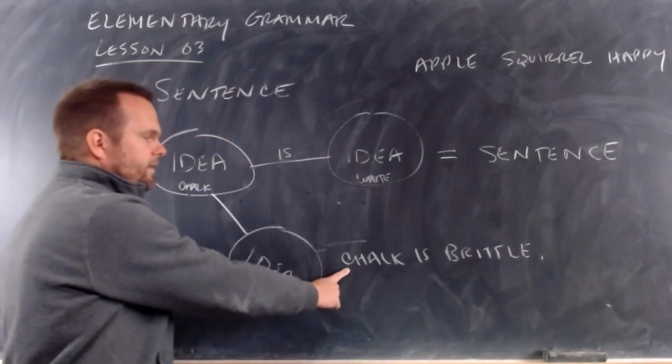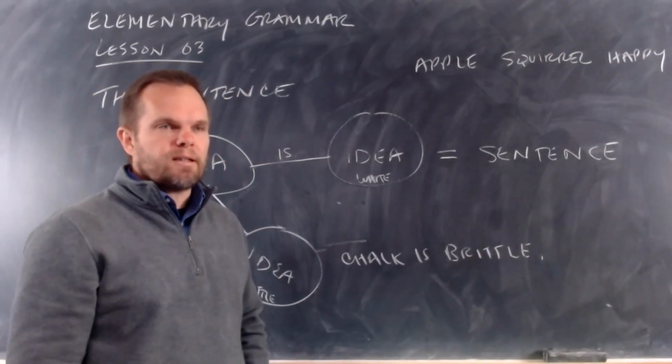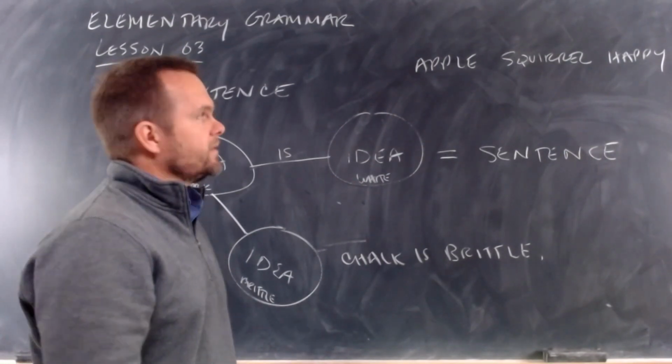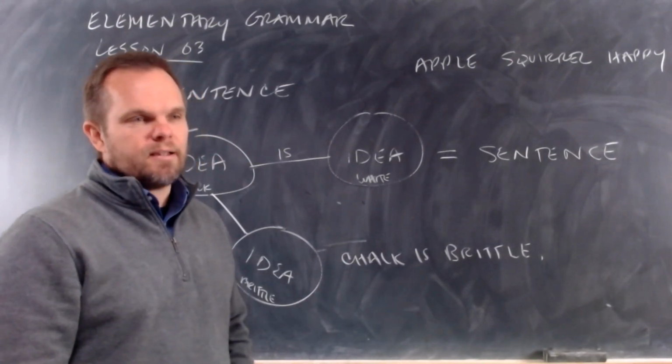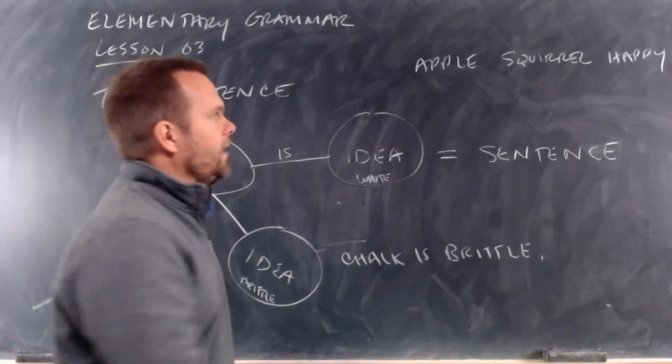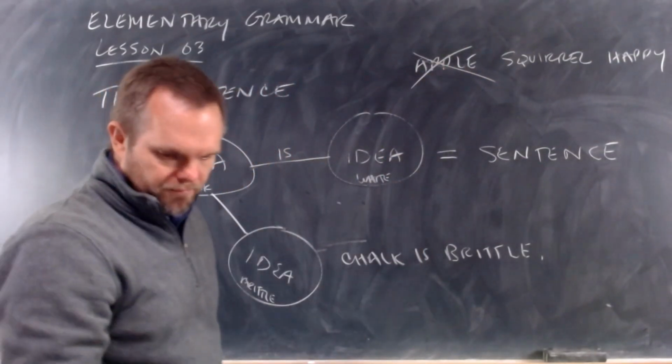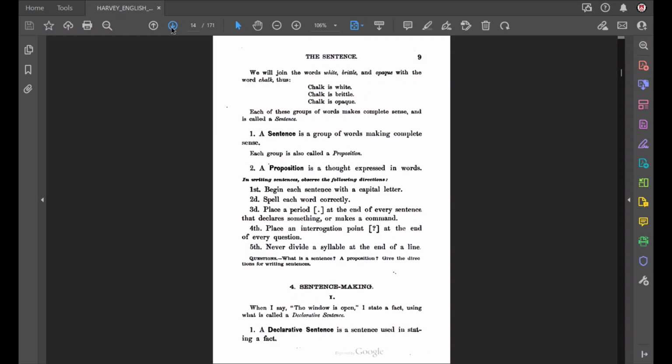When you read a sentence, you can see that it expresses a complete idea. Chalk is brittle. Chalk is white. Those are sentences. Apple, squirrel, happy, that's not a sentence. That's not what it means to join ideas together. Okay? A sentence, our book tells us, is a group of words making complete sense. That means a group of words that expresses a complete idea. So that's our definition of a sentence in our book. A sentence is a group of words making complete sense.